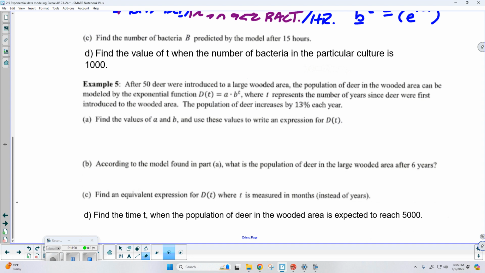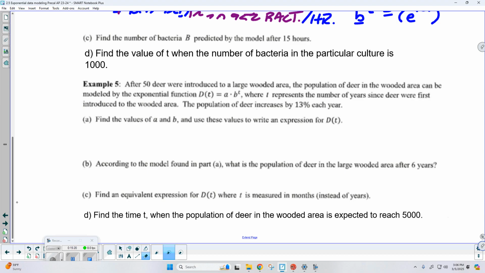So example 5: after 50 deer were introduced to a large wooded area, the population of deer in the wooded area can be modeled by d of t equals a times b to the t, where t represents the number of years since the deer were first introduced to the area. The population of deer increases by 13% each year.